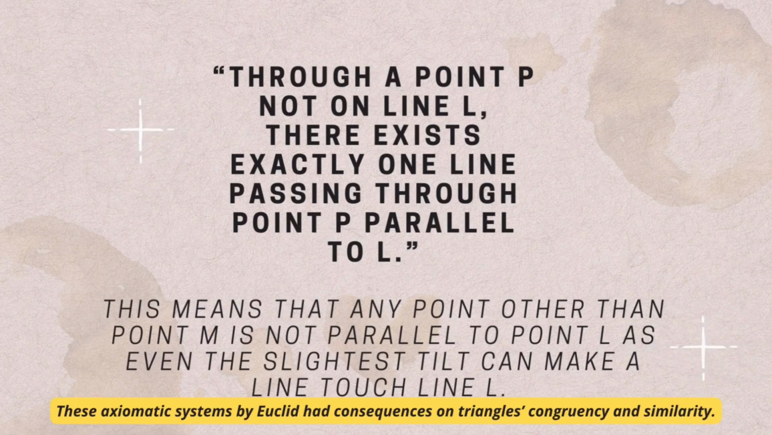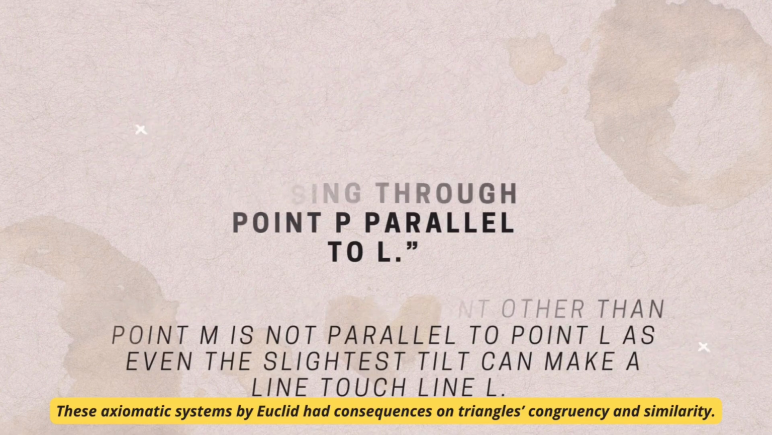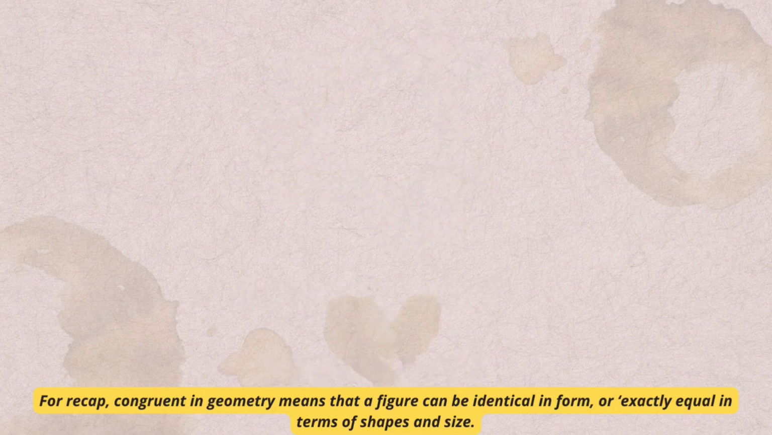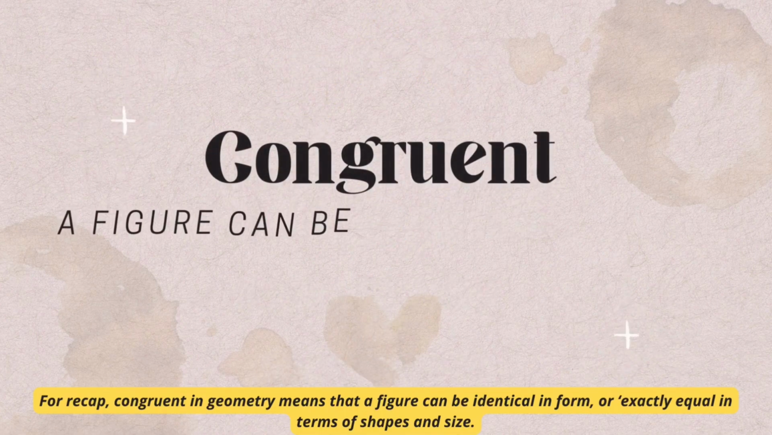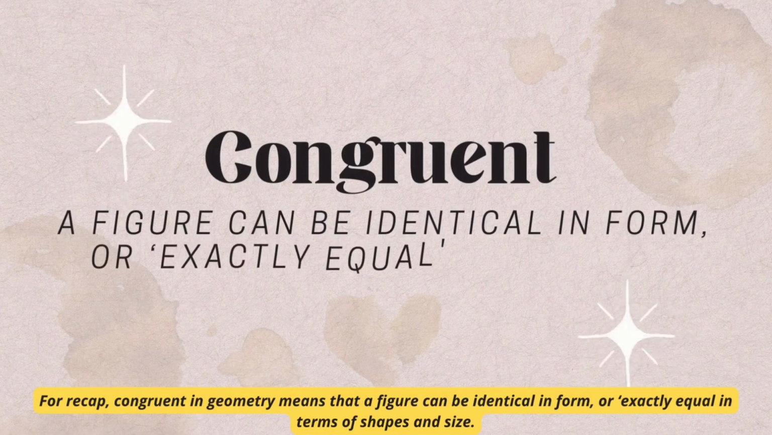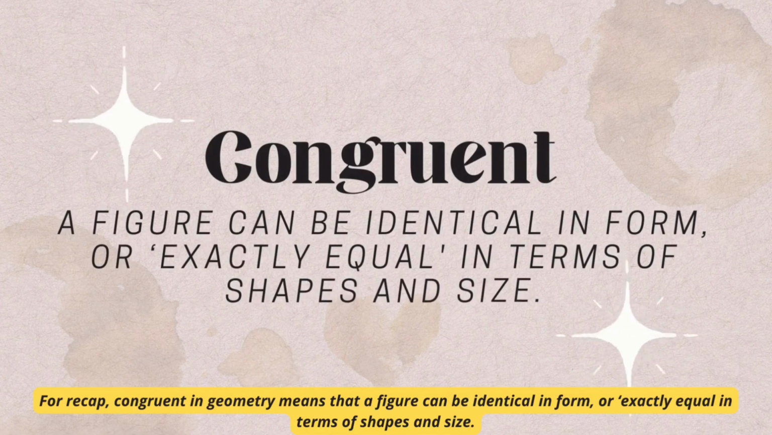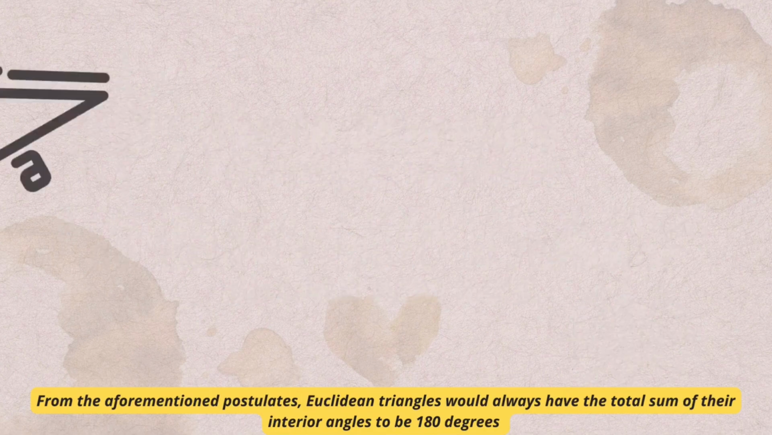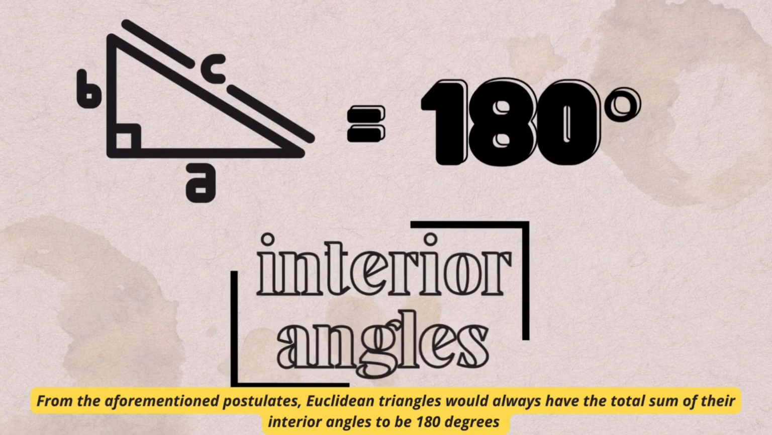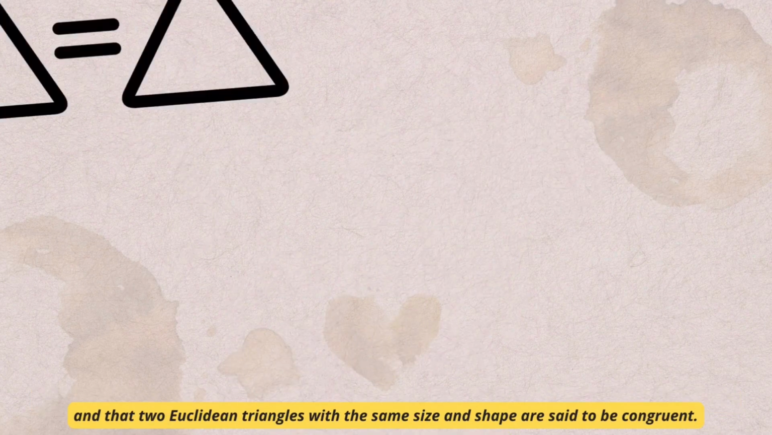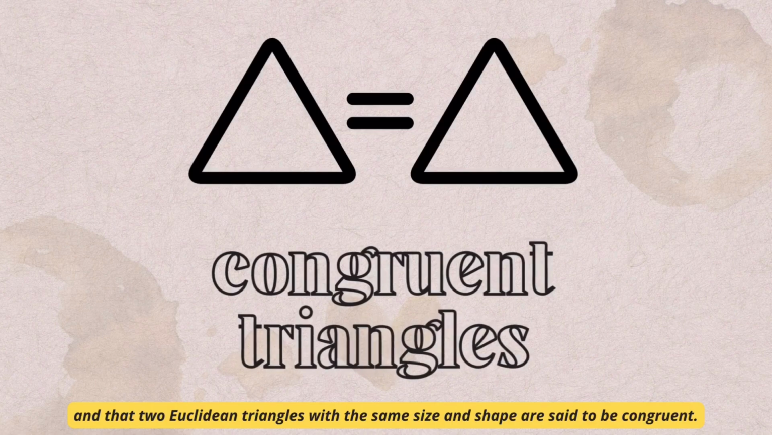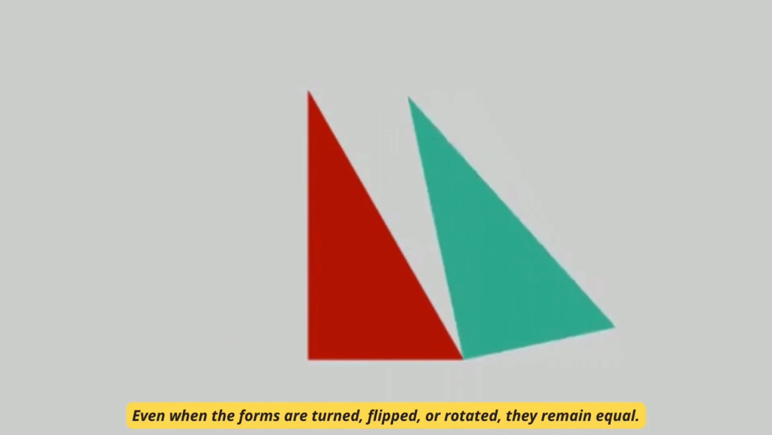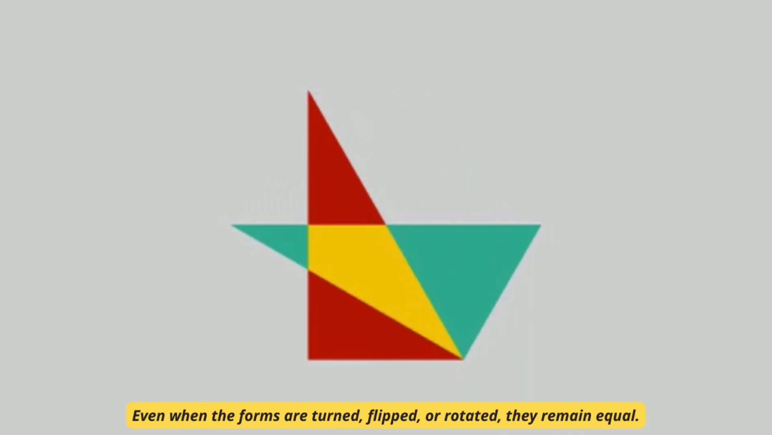These axiomatic systems by Euclid had consequences on triangles' congruency and similarity. For recap, congruent in geometry means that a figure can be identical in form or exactly equal in terms of shape and size. From the aforementioned postulates, Euclidean triangles would always have the total sum of their interior angles to be 180 degrees, and two Euclidean triangles with the same size and shape are said to be congruent. Even when the forms are turned, flipped, or rotated, they remain equal.